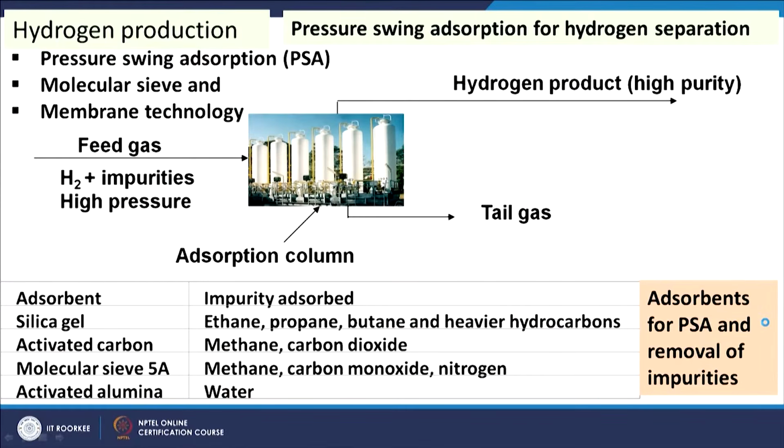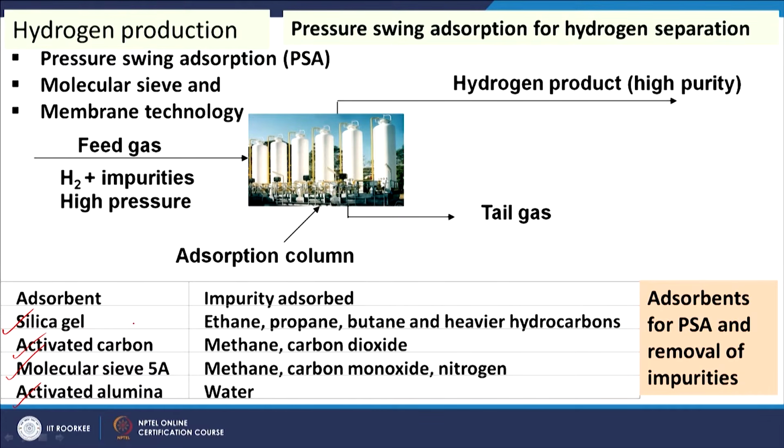So, then we will see how the PSA works. Pressure swing adsorption works to separate the impurities present in the hydrogen, and different types of adsorbents are used for the separation of different types of impurities in the gas stream, like silica gel, activated carbon, molecular sieve and activated alumina have been reported.